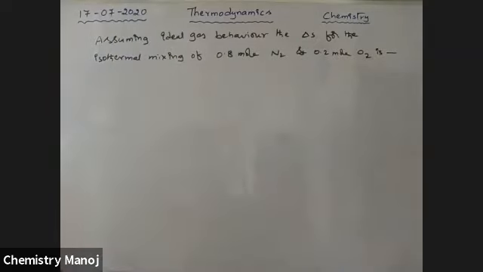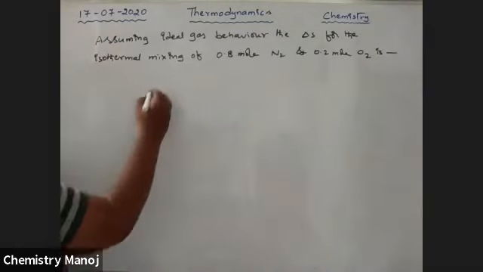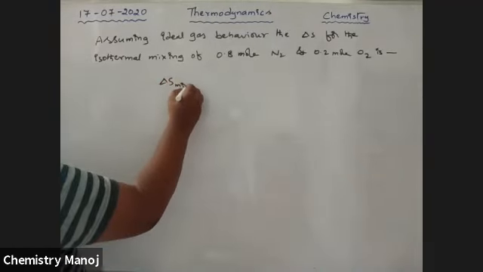So mixing of N2 and O2, we want to find delta S mixture.